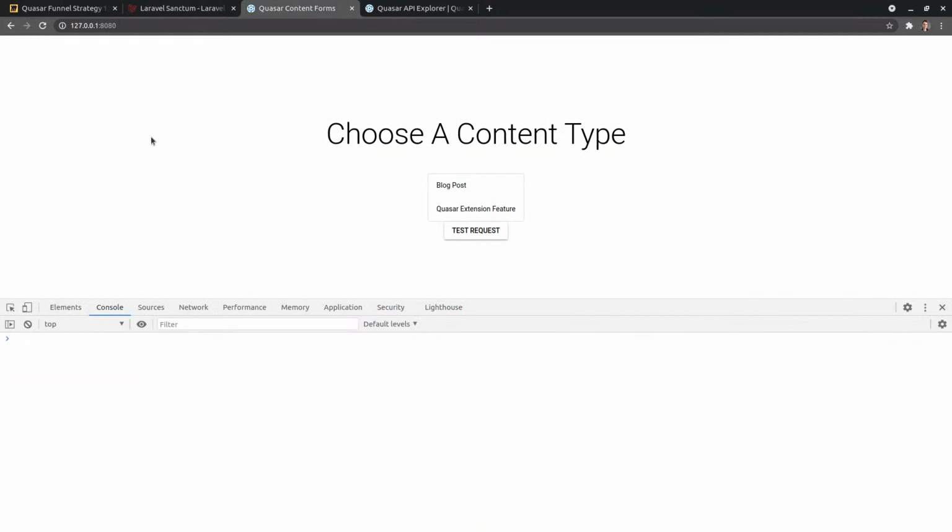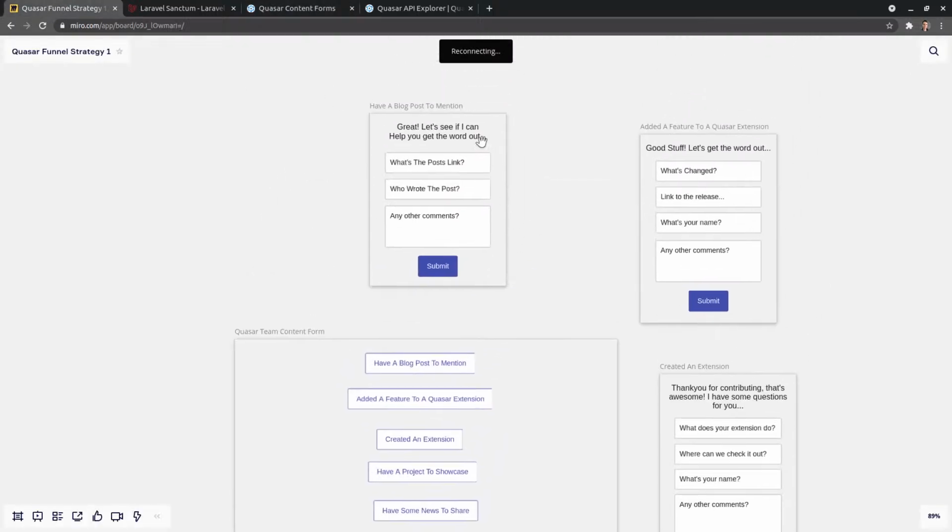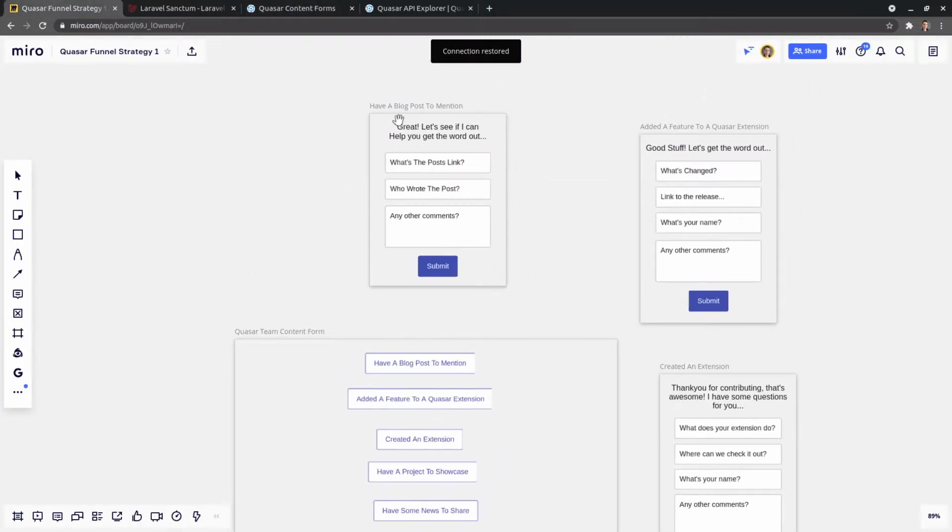So, for those of you that have just joined, we're creating an app where I'm going to be able to create forms. So you can click on blog post, for example, and it will open up the blog post form. And then somebody can enter in an idea for an awesome blog post that they know about or something they created themselves. Quasar related. This is all Quasar related stuff.